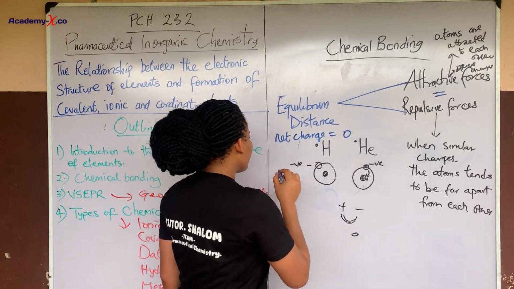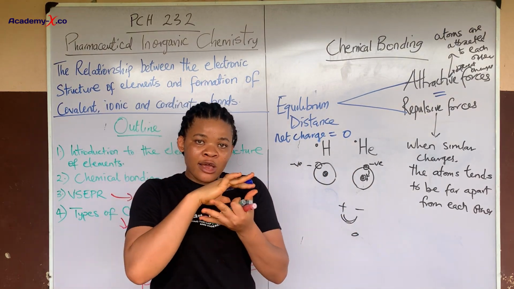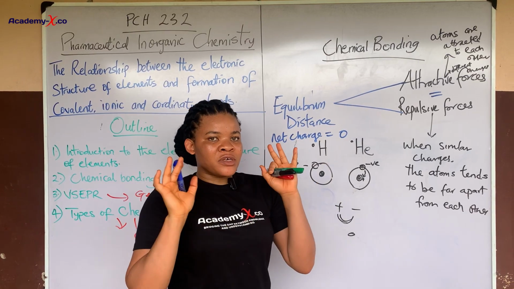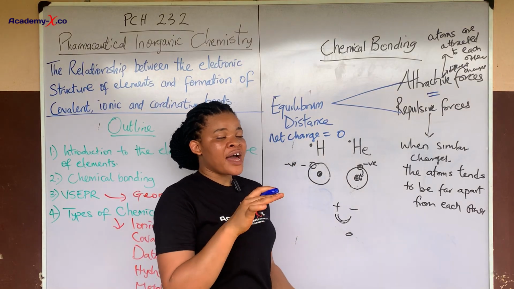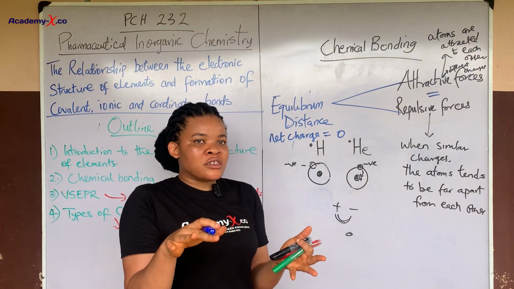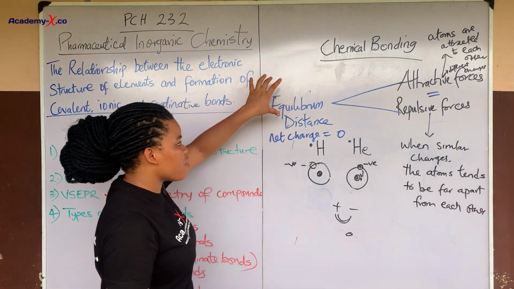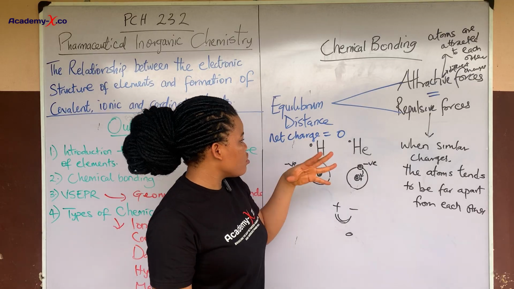And also there is what? Stability. Remember, when the word equilibrium is used, it means equality, when it is equal, so both positive and negative are the same. So the net charge is 0, and that atom is said to have attained that stable state, or that compound has attained that stable state. So that is what this concept of equilibrium distance is talking about. So now let's go over to the chemical bond.